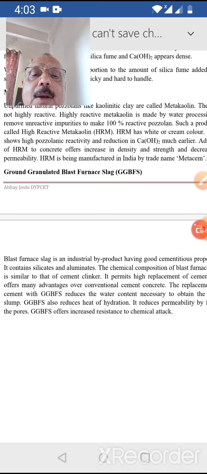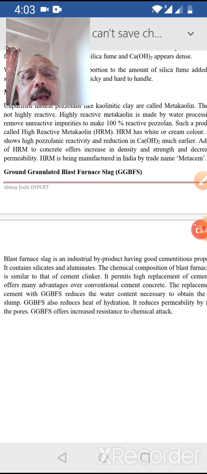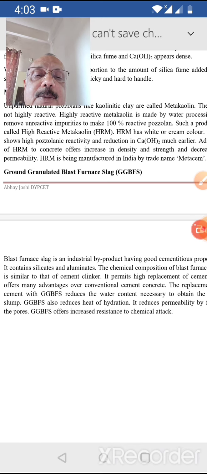Just see, microsilica or fly ash or metakaolin, these admixtures or pozzolans, they do not have any cementitious property. They are reactive due to their high silica content, but reactivity is different and cementitious properties are different.